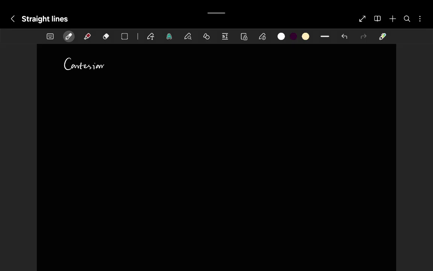Cartesian coordinate system. Cartesian coordinate system. See, I'm pretty sure that you people are aware of this Cartesian coordinate system in previous classes as well. But here we are going to know about it a little deeper.